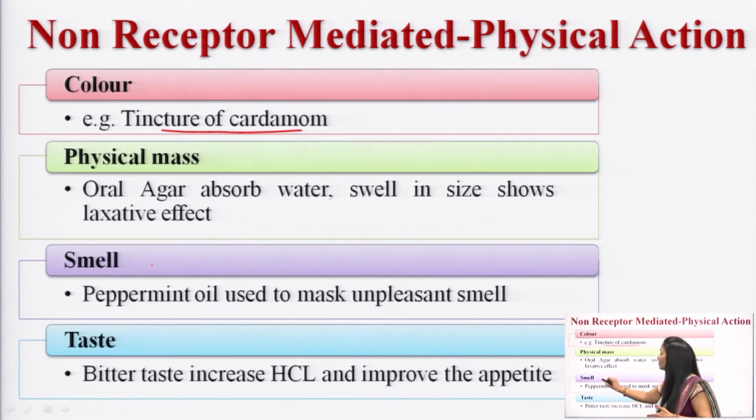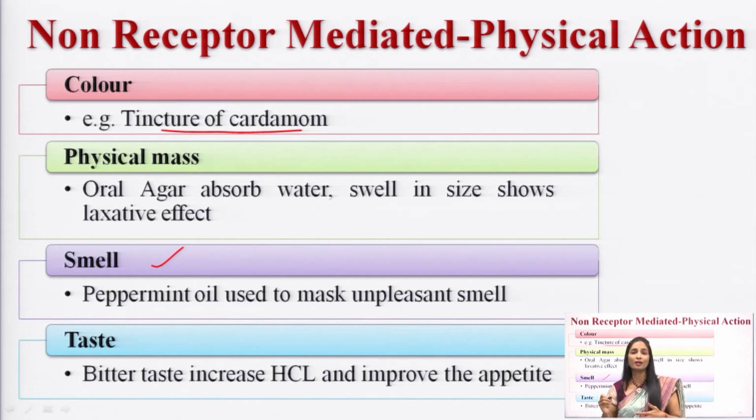And the next one is smell. You can see the smell of a drug. For example, if some drugs have an unpleasant smell, to compensate for the unpleasant smell, you will add some pleasant-smelling ingredients like peppermint oil. So, this acts through its physical nature.